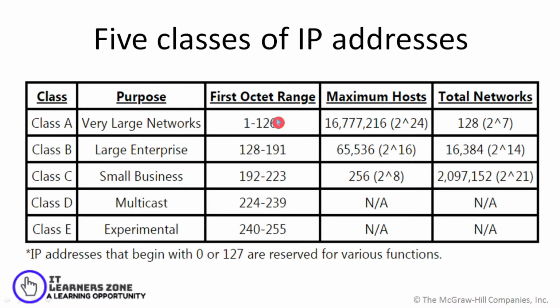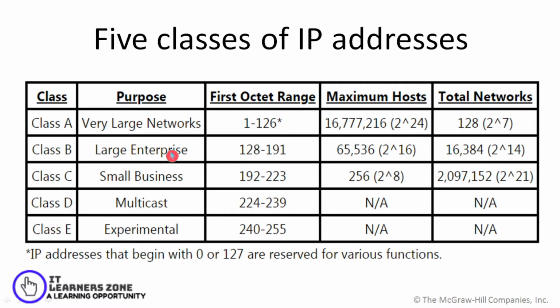As you can see here, the address is ranging from 0 to 127. But the addresses which are beginning with 0 or 127 are reserved for various functions. Like you can see here, 127.0.0.1 is used as a local host address.